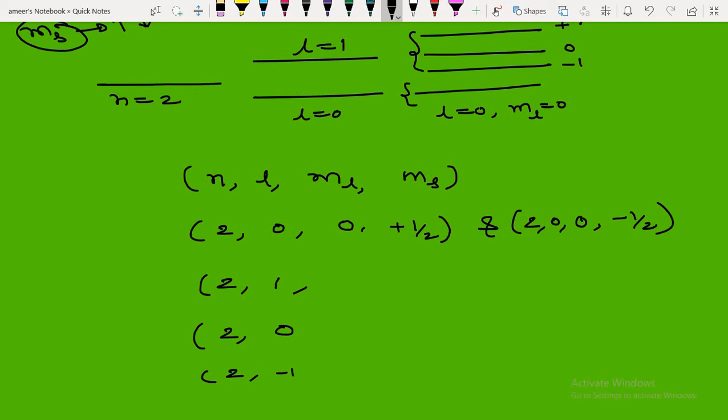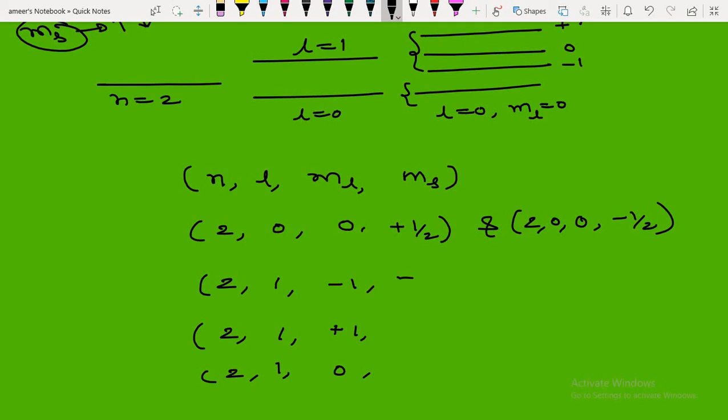When l is equal to 1, l is equal to 1 only here. Now we need to write the ml values. So the ml value, when l is equal to 1, can be minus 1, can be plus 1, can be 0.